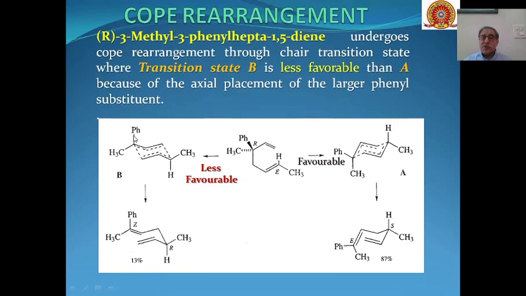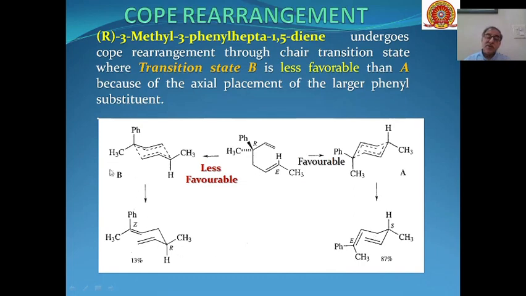The bigger group is present at the axial position, and because of this, this transition state is less favorable as compared to this transition state. Because here the larger group is at the equatorial position, this transition state is more stable. This will lead to the product formation through this transition state, and that is why we are getting a major product, that is 87% of the product.